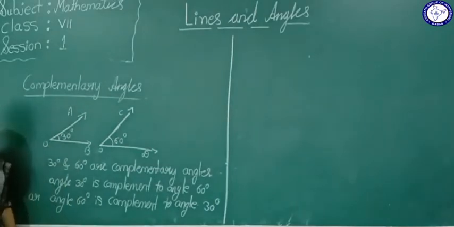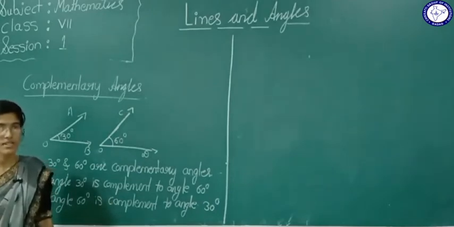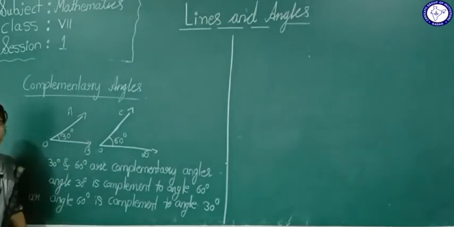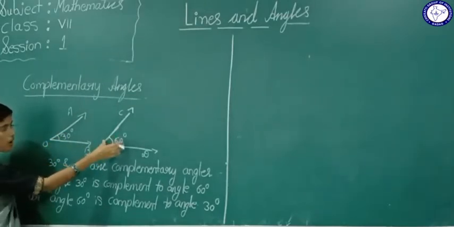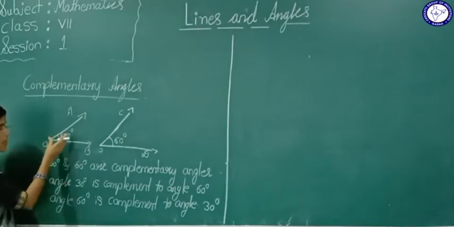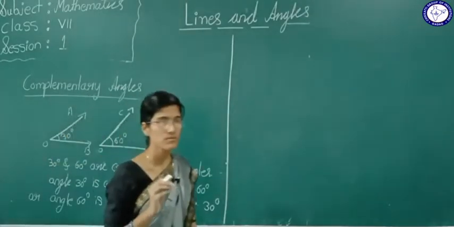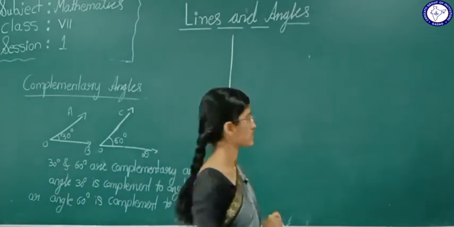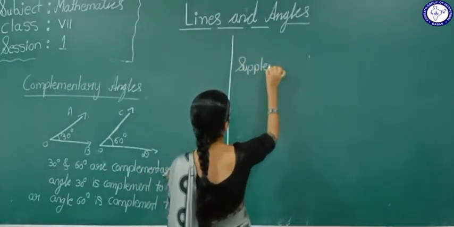Now see, when the sum of two angles is 90 degree, then those angles are called complementary angles. Now see here, 30 degree and 60 degree are complementary angles, meaning angle 30 degree is complemented to angle 60 degree, or angle 60 degree is complemented to angle 30 degree. Simple. If the sum of two angles is 90 degree, then those angles are called complementary angles. So next we will see the definition called supplementary angles.